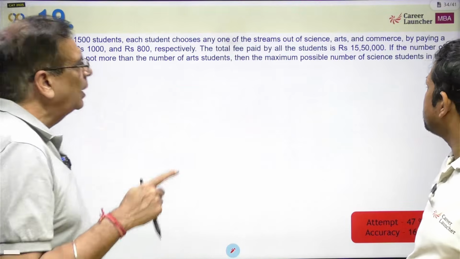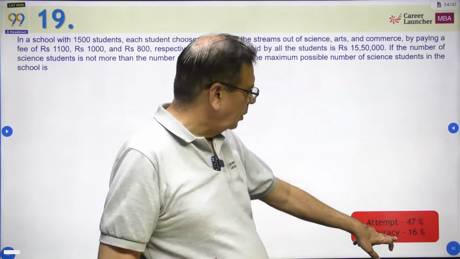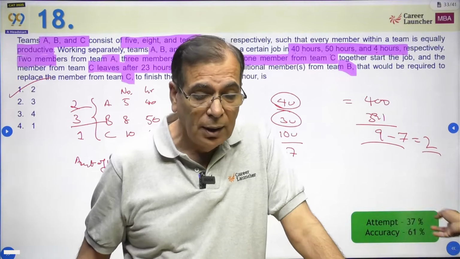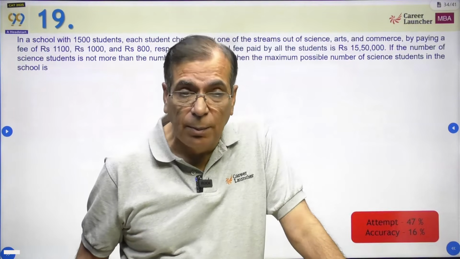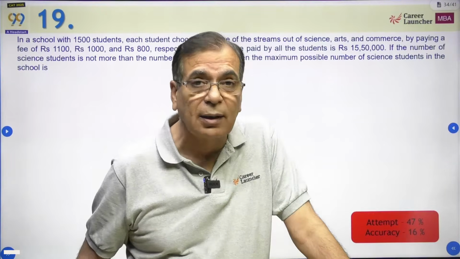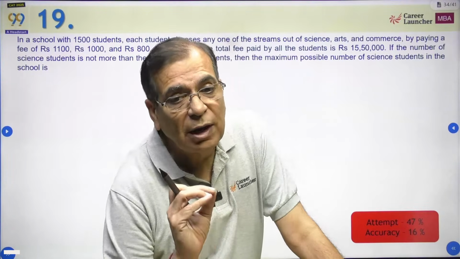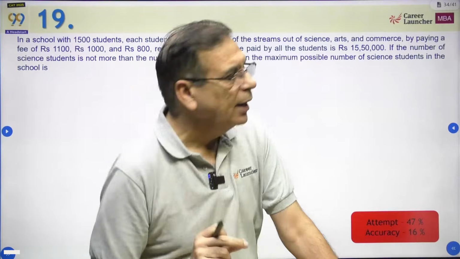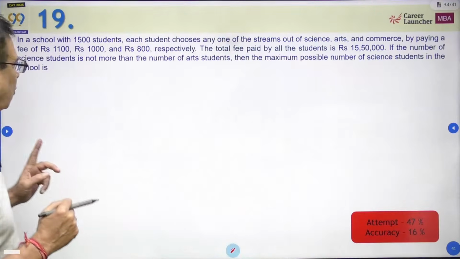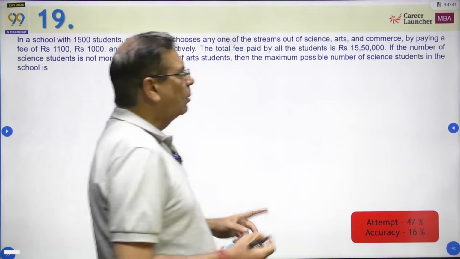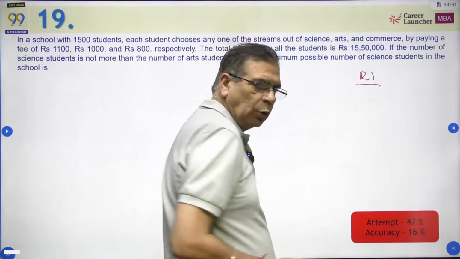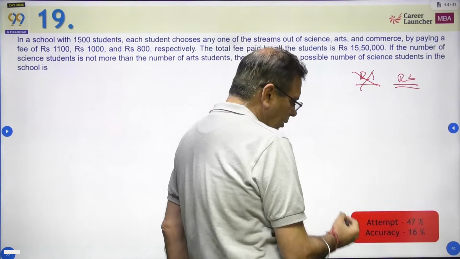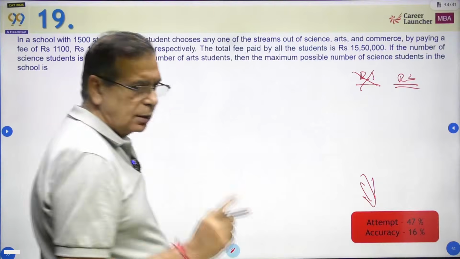This is a difficult question, and many students who attempted it have got it wrong. Only 16% of 50, roughly about 7.5 to 8% of students have got it right. And they must have taken a lot of time, for the simple reason that the calculation method many students use in this kind of question is wrong. Most students don't use the deviation method or the assumed mean method of calculating the average, and that is why it takes more time. Otherwise, this can be made a very, very simple question. So to me it is a round 1 question. Left to myself, I would do it in round 1. For most of the students, it is going to be a round 2 or not-to-be-attempted question, and the data also tells the same. So please note the method.